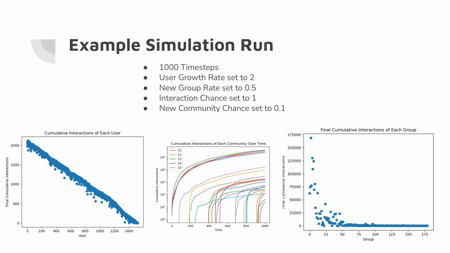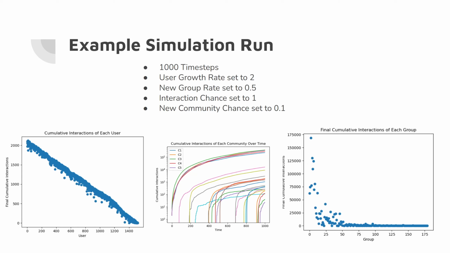Okay, so here we have an example of one run of our simulation. We ran this one for 1,000 time steps instead of 100 using the following parameters. If you look at the figure on the left, it indicates one of our assumptions, that each user has basically a uniform chance or rate of interacting. As you can see, the user ID on the x-axis can be thought of as the age of each user, so user 0 is the oldest one.